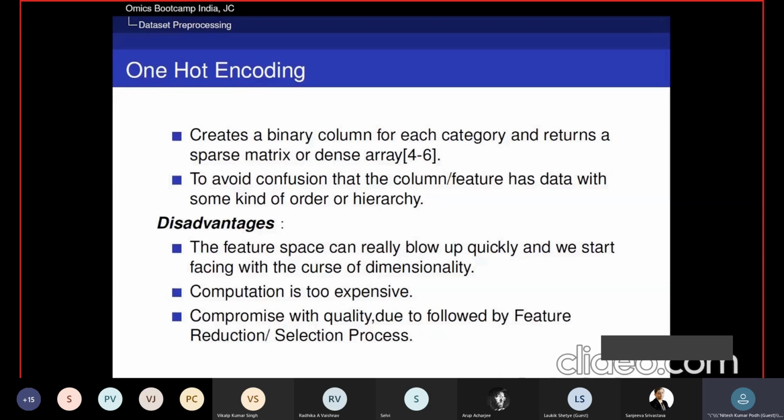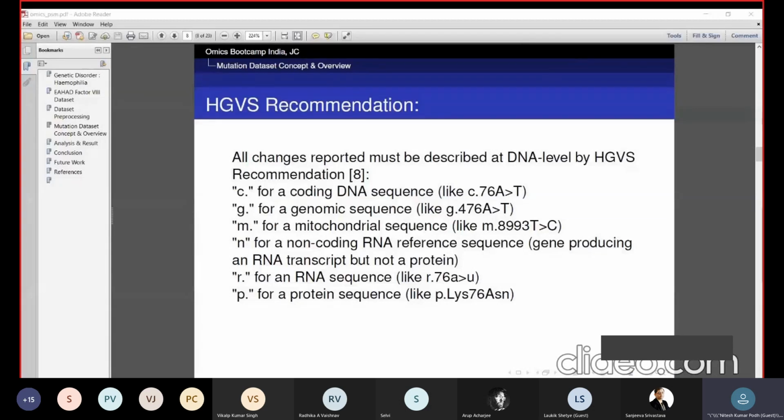To reduce the dimension of data, we use some feature selection or feature reduction techniques that are very popular nowadays, but these techniques have some drawbacks, like compromising the quality of data. So our main concern remains: to overcome the drawbacks of the above said encoding scheme. So, is there any other way to encode this data in an efficient manner, by which we can analyze severity prediction in an optimal state?